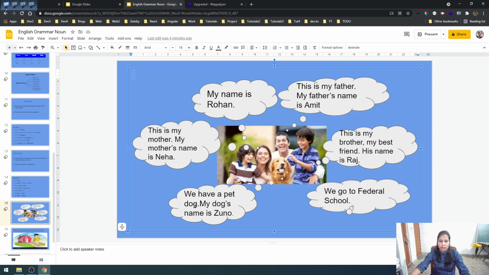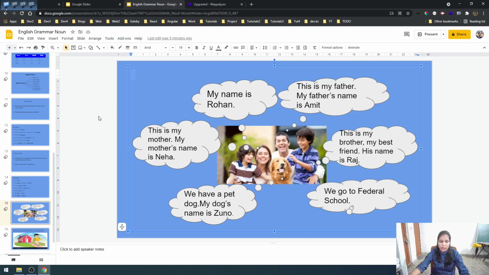We have a pet dog. My dog's name is Zuno. Okay, so they have a pet dog, and what is the dog's name? Zuno. So again it has started with a capital letter because it's a proper noun. And this dog here, it's a common noun. This is my mother. My mother's name is Neha. So here mother is a common noun and Neha is a proper noun. So understood about proper noun and common noun?